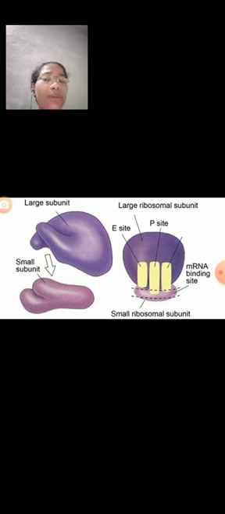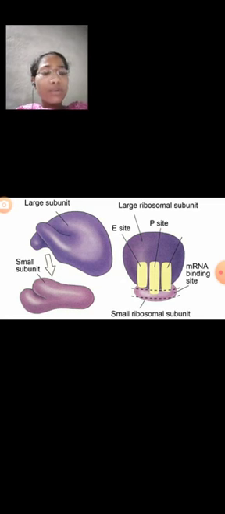Sorry, the large subunit is 60S and the small subunit is 40S, and each subunit is composed of rRNA and ribosomal proteins.